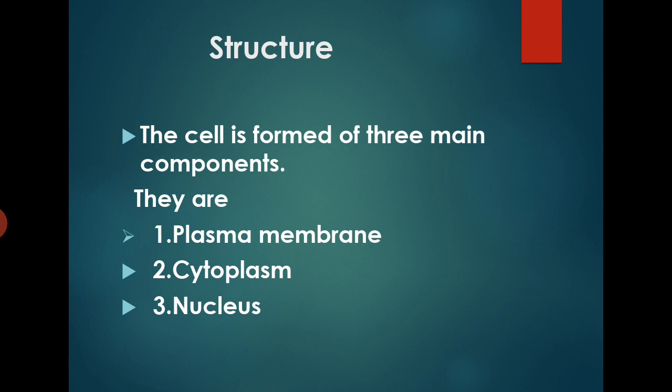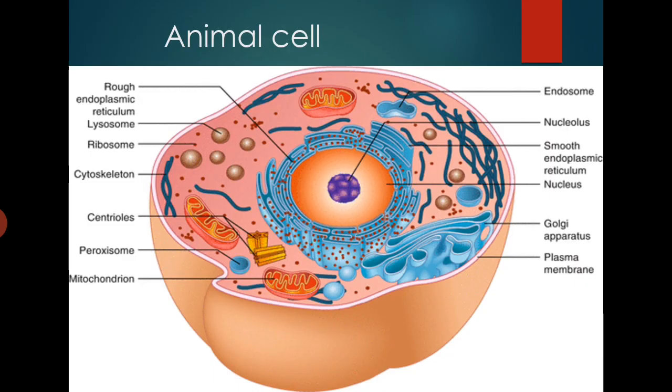The cytoplasm and nucleus are together called the protoplasm. In a typical animal cell, on the inner side we observe the cell organelles: Golgi complex, smooth endoplasmic reticulum, rough endoplasmic reticulum, ribosomes, lysosomes, mitochondria, etc.